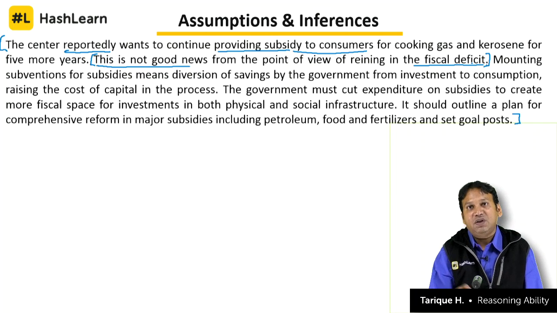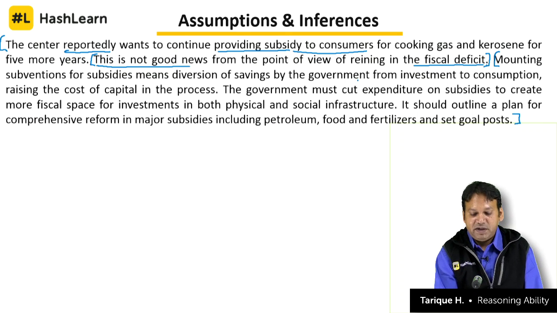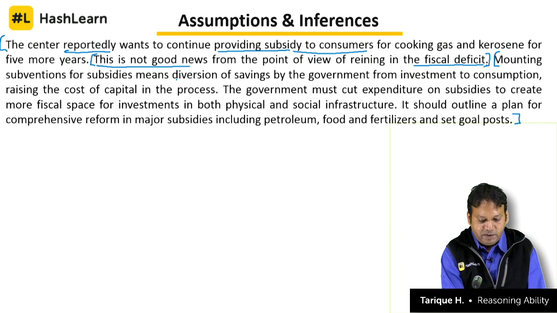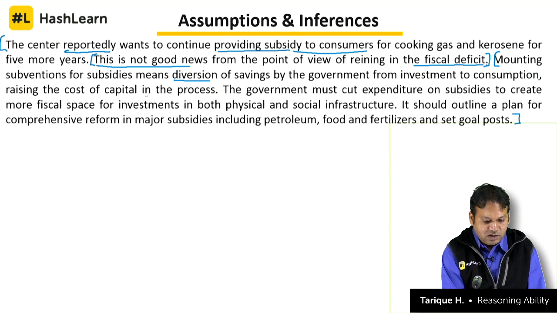the author says is not good news, because from the point of view of reining in the fiscal deficit, the difference between the government's expenditure and earning, revenue and expenditure, that is what is called fiscal deficit in 1 year. You know, mounting subventions for subsidies means diversion of savings by the government. So what if the government has saved, that will be done, diversion will be there from investment to consumption, raising the cost of capital in the process.